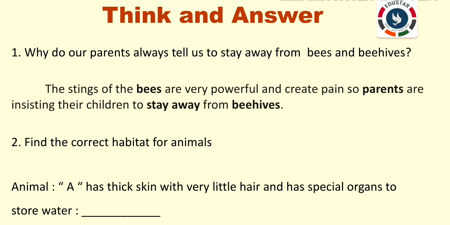Next, you have a clue here. You will find out what type of animal that is. Animal A has a thick skin with very little hair and has special organs to store water. What animal is that? It is a camel.